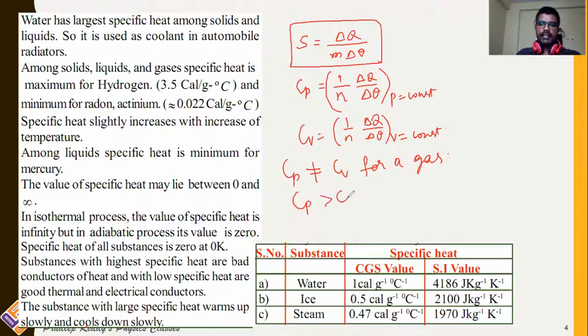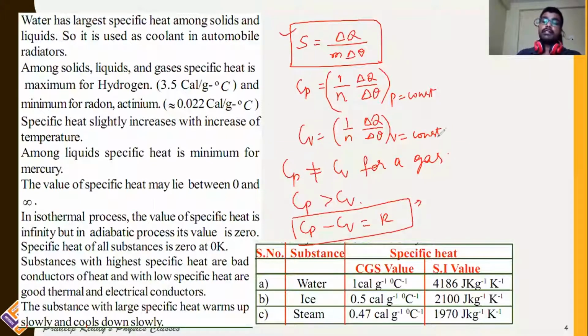Cp is greater than Cv. Cp minus Cv is equal to R. This equation we will prove in the coming slides. Now specific heat of the substance, S, is an independent character of the material.